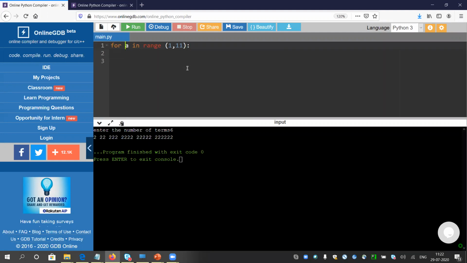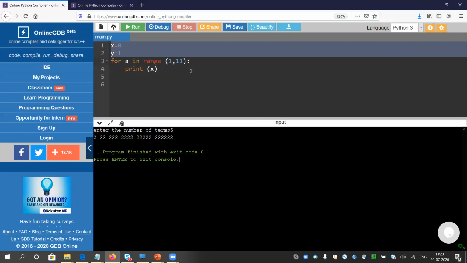Okay, and I will take the first value of x as 0, and y as the second value, which is 1. Now, whenever I am inside the loop, I will quickly print the value of x. So 0 will be printed. After that, I will try to find the third term, because we already have the first two terms. 0 is the first term, y is the second term, that is 1. So I will now try to find the third term.